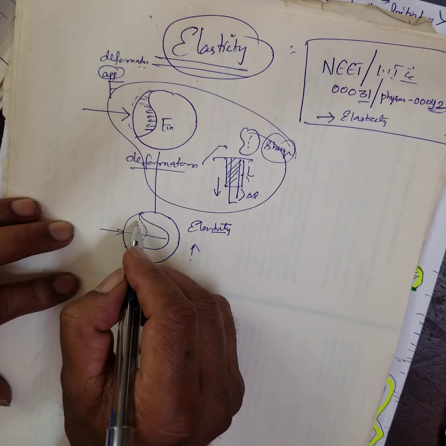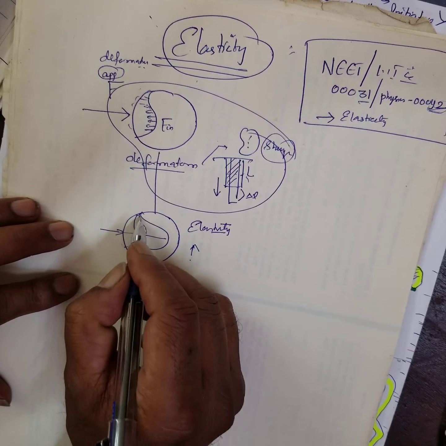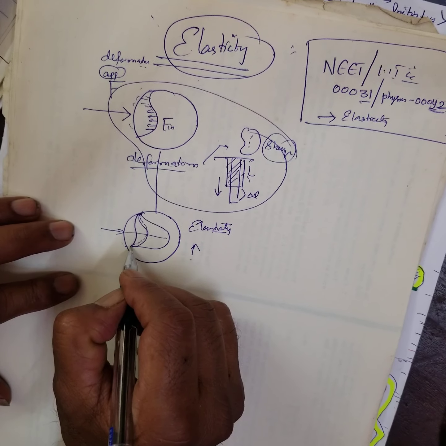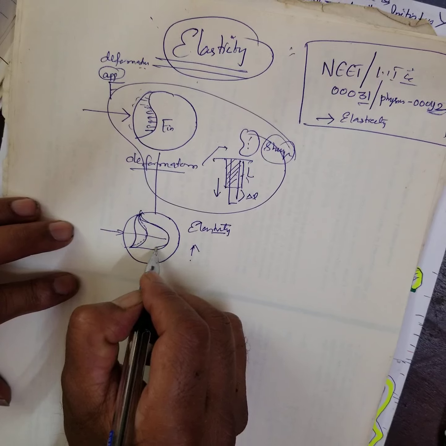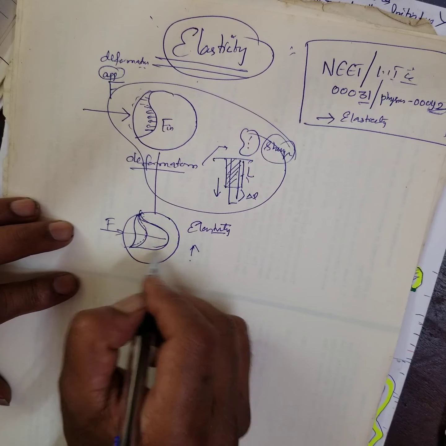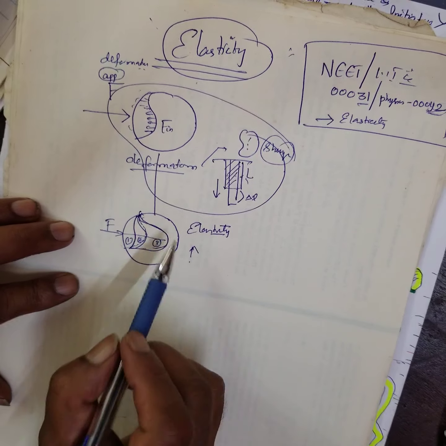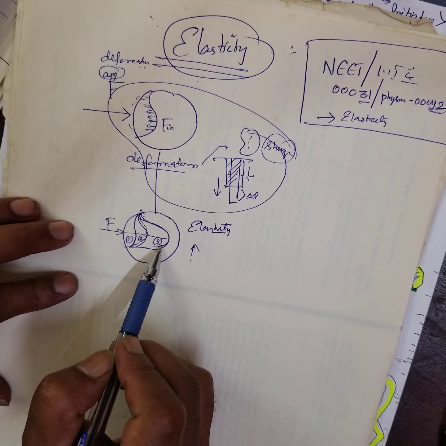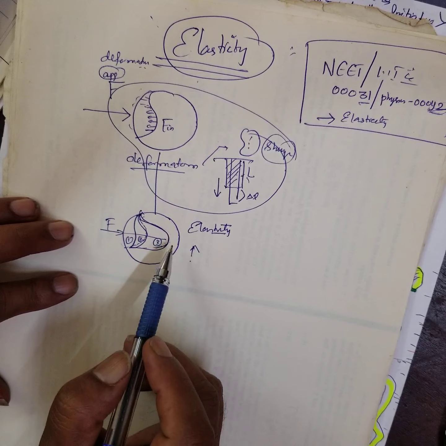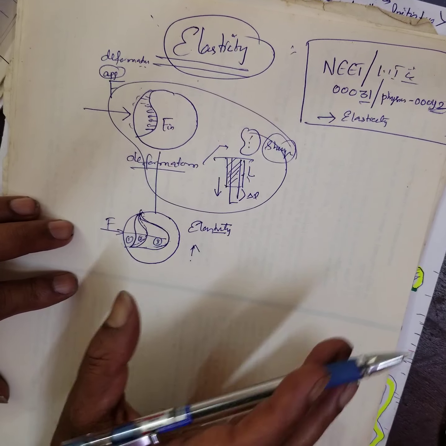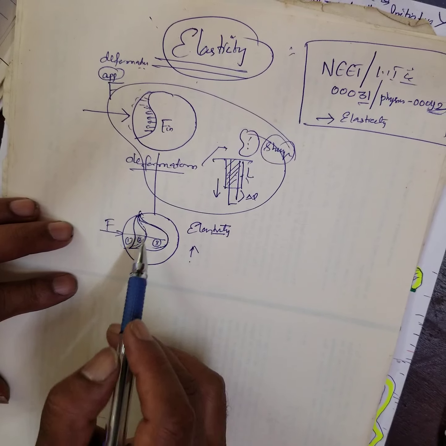Suppose I am applying 10 Newton. One particular body deforms so much. A second identical body deforms so much. Then with the same force, the third deforms so much. Therefore, of the first body, second body and third body, which will have more elasticity? Body 3 has more elasticity. Therefore, the greater the elasticity of the body, the greater is its tendency to regain its original shape and size after the removal of deforming forces.